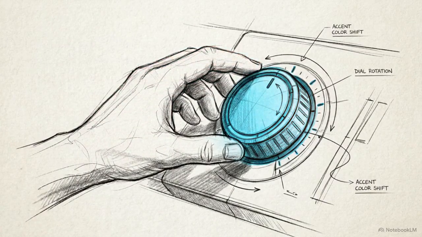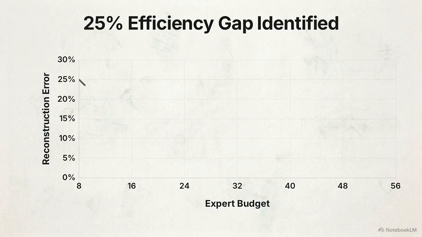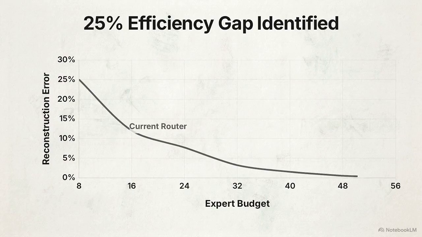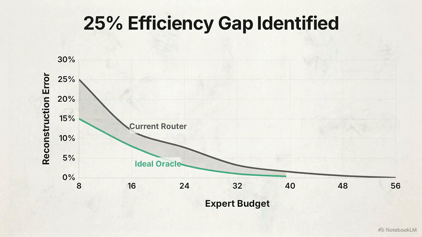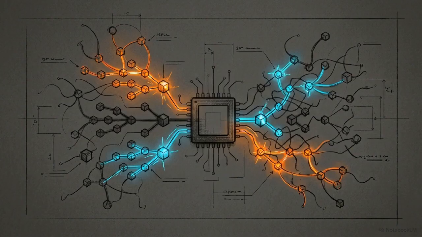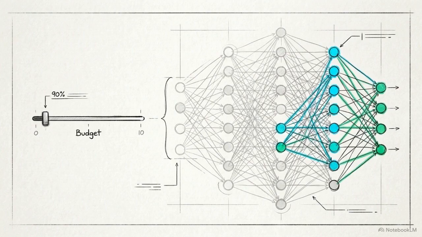This graph of reconstruction error versus expert budget highlights a lingering inefficiency. Treating expert probabilities independently wastes budget on experts that frequently co-activate and provide redundant outputs. There is a 25% efficiency gap between the current router method and the mathematically ideal Oracle curve. The immediate future of this research lies in designing selection algorithms that predict these co-activation patterns. This will push expert budgets even lower without requiring full model execution.